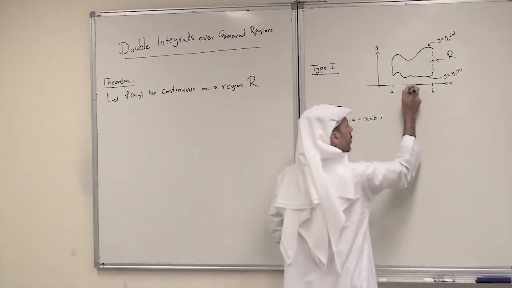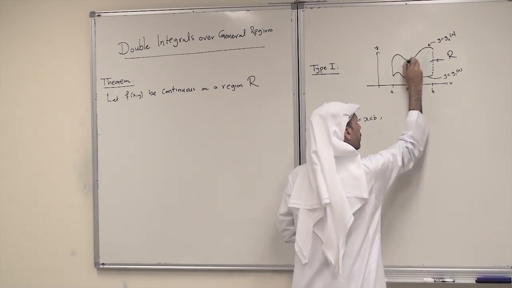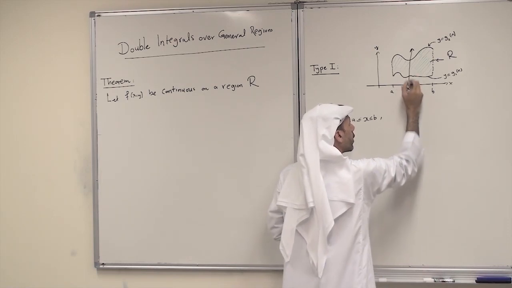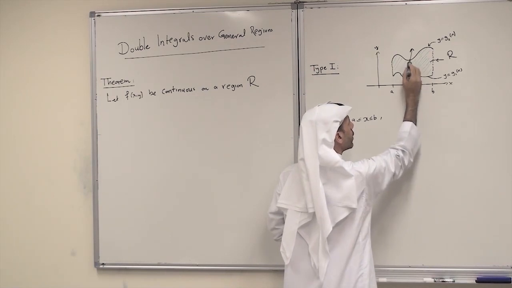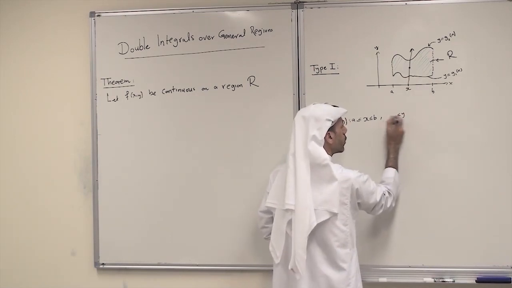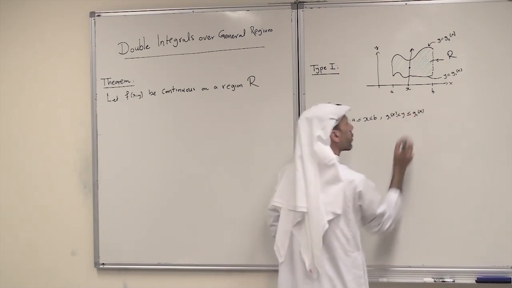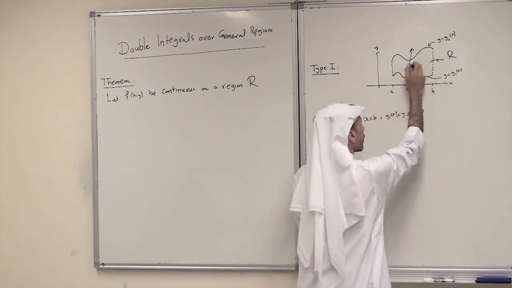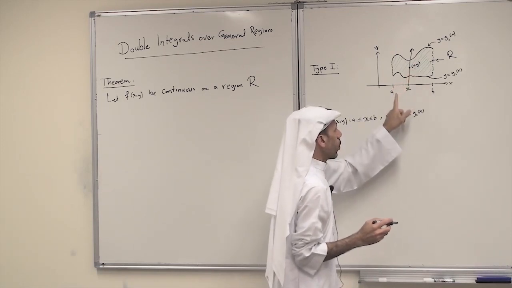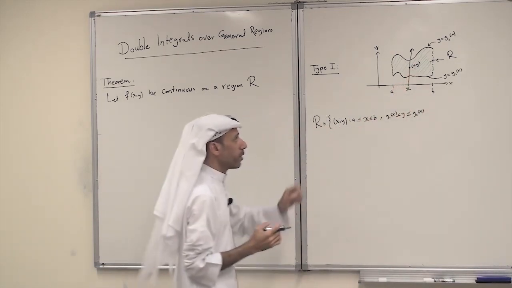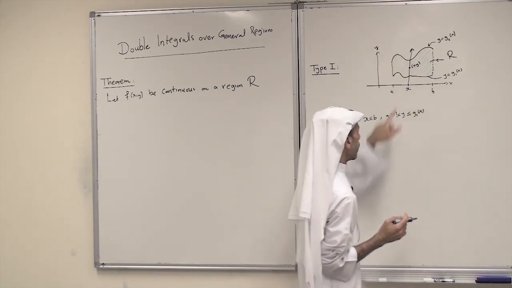To see this, you just take arbitrary points here, x, and take a vertical line through the region here, and this is the corresponding x and y, with y between g1 of x and g2 of x. So for this point x y, the value of x is always between a and b, this is the x interval, and y is between the two curves, g1 and g2.